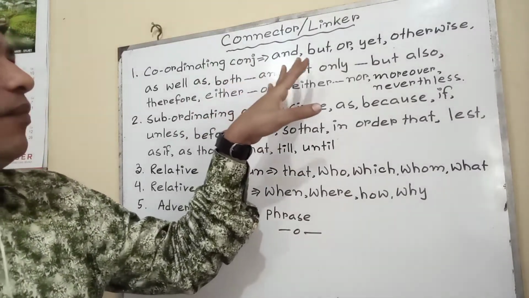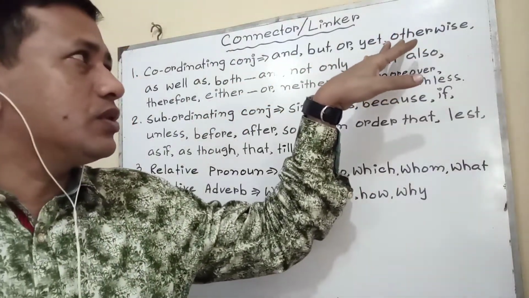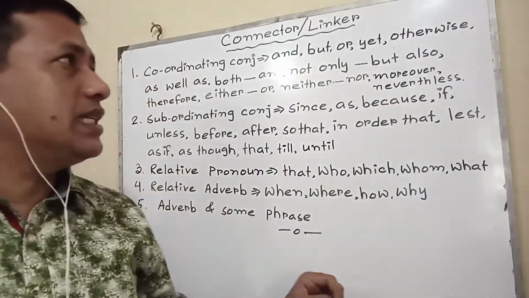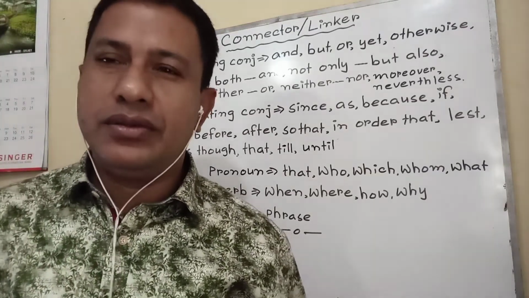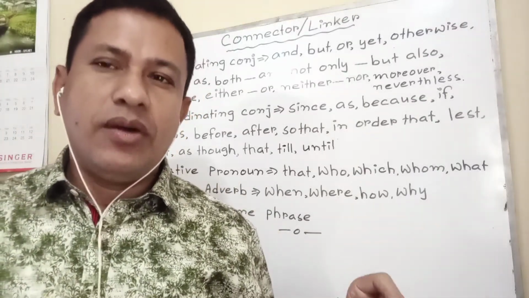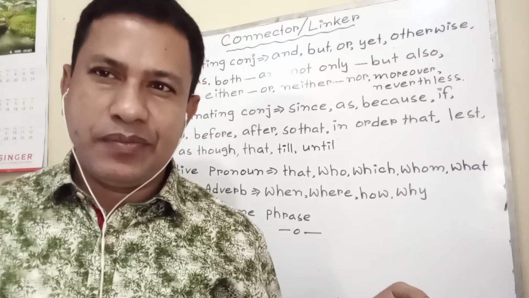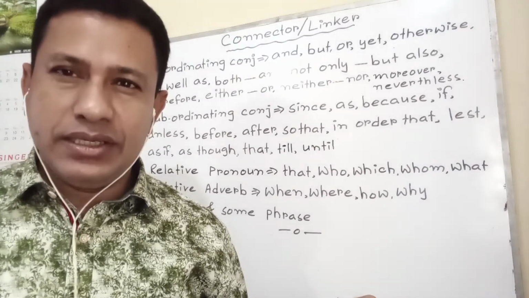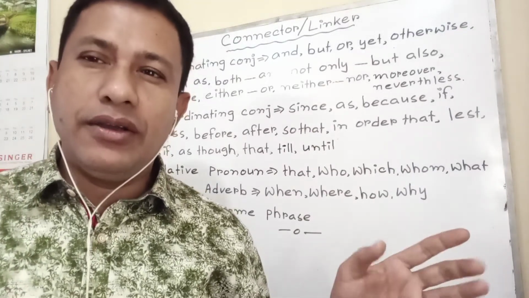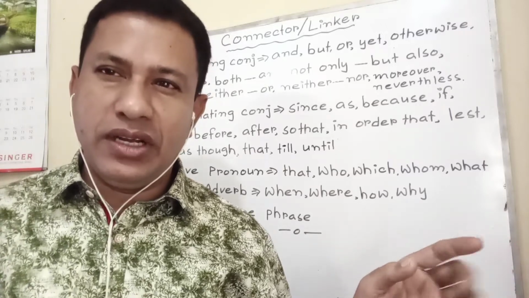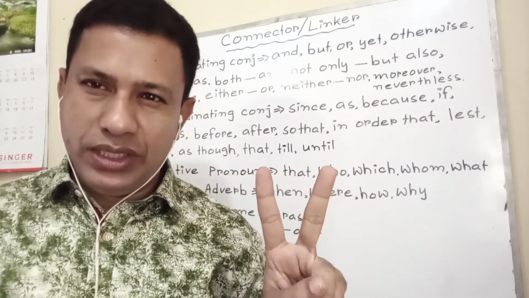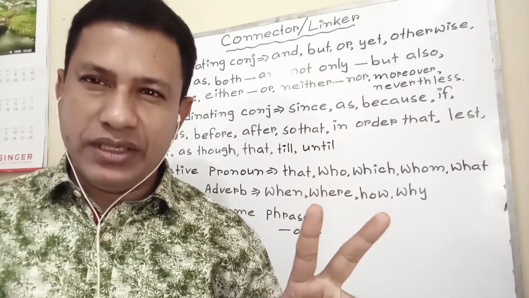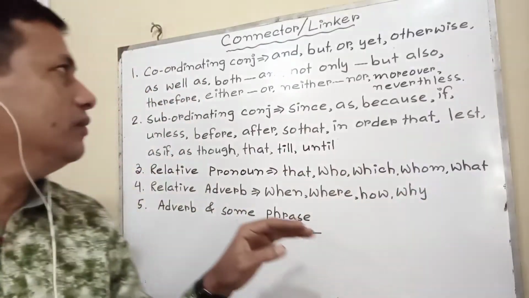Coordinating conjunctions and, but, or, yet, otherwise are mostly used in compound sentences, but in simple sentences also they are used. Such as, if I say otherwise you cannot get it, it is absolutely a simple sentence. But if I say read attentively otherwise you cannot get it, that is again a compound sentence. So you should be careful enough. I have told you to combine two things: grammatical structure, grammatical fact, and the meaning. If the two are combined, your answer will be absolutely right.